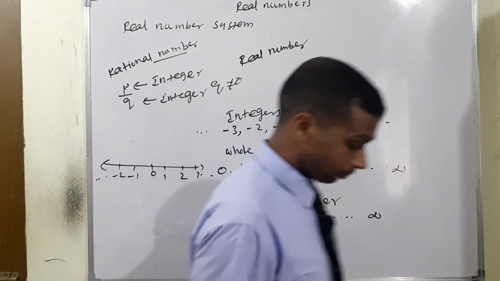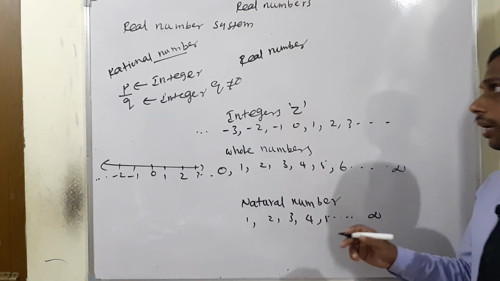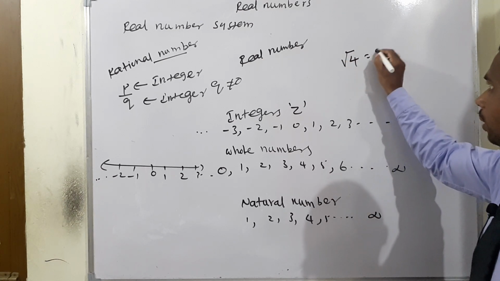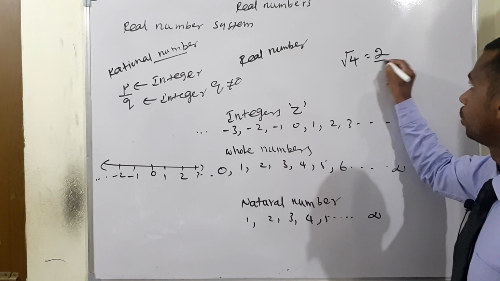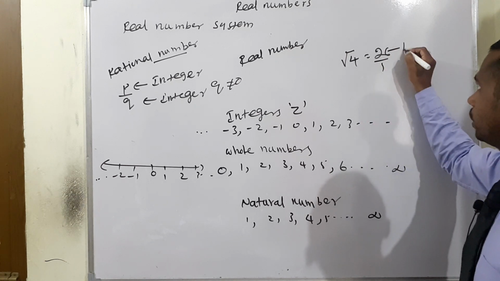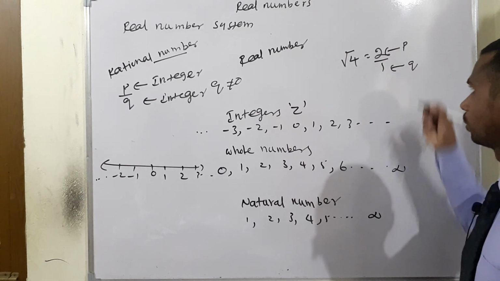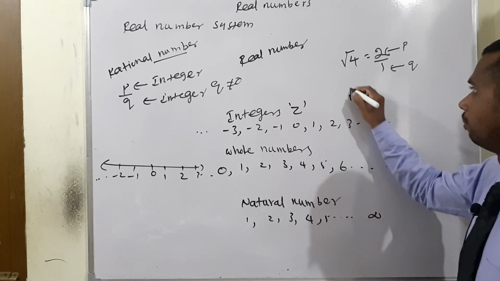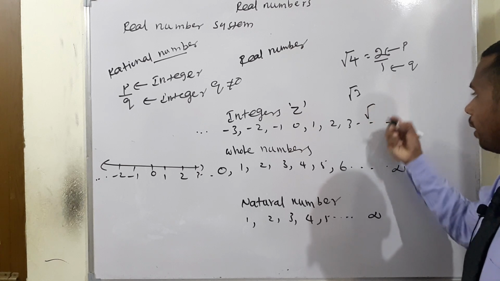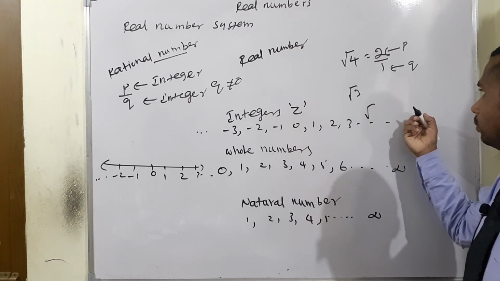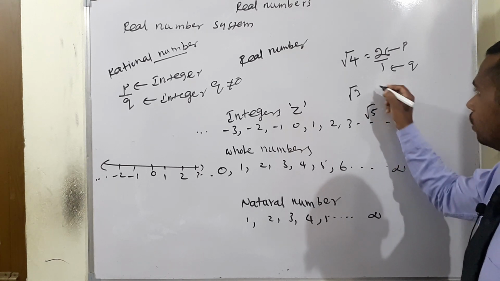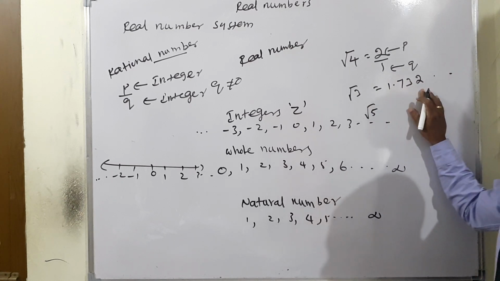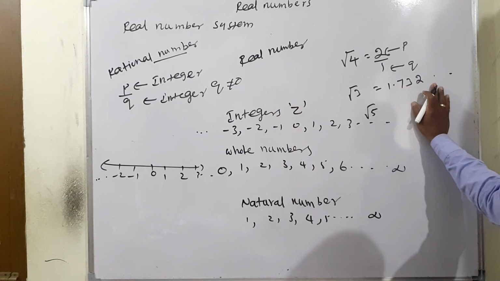So how do we identify a rational number? If you have a perfect square number, root 4 has the answer 2. So 2 divided by 1 is called a rational number, where 2 is considered p and 1 is considered q. But for a non-perfect square number, for example root 3, the answer is 1.73 and so on, with different numbers after the decimal, non-repeating.